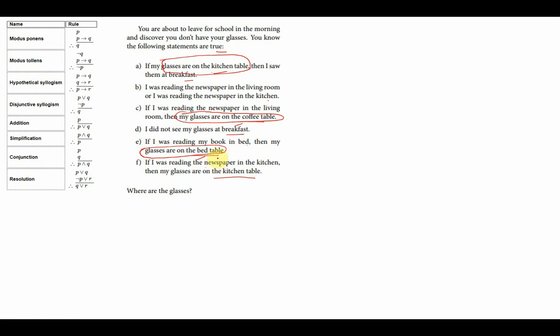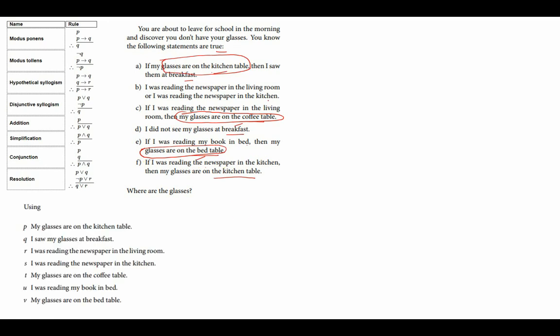So first of all, once again, we'll go through the same process. We'll first identify the propositions, rewrite the premises, apply the inference rules, and then come up to the conclusions. Where are the glasses, right? So identifying the propositions, my glasses are on the kitchen table. This is a possible conclusion.